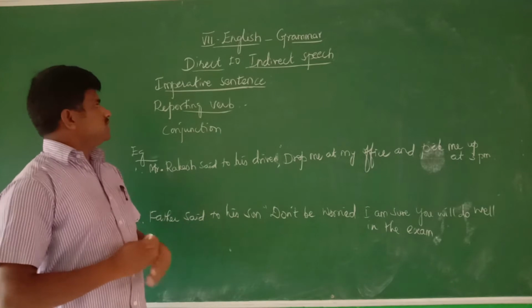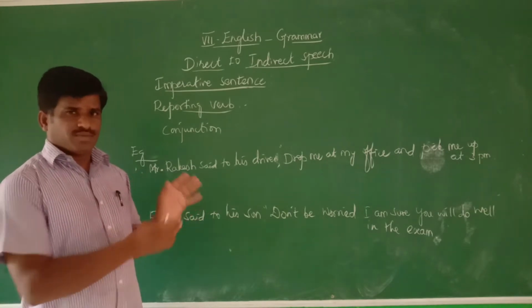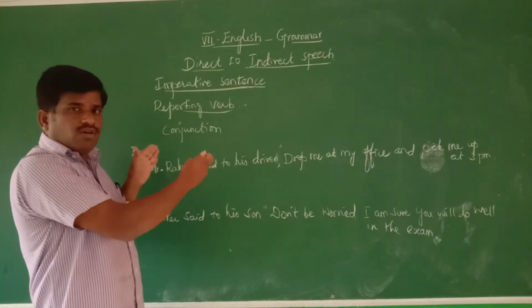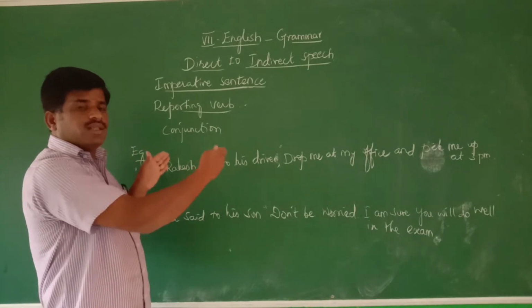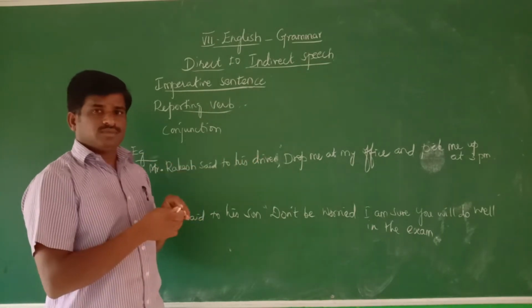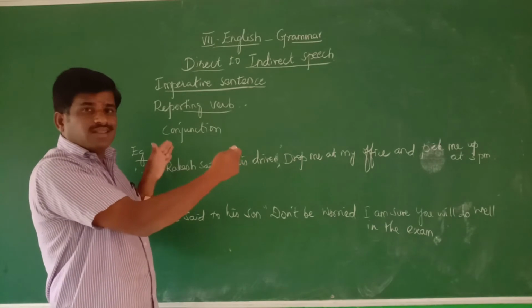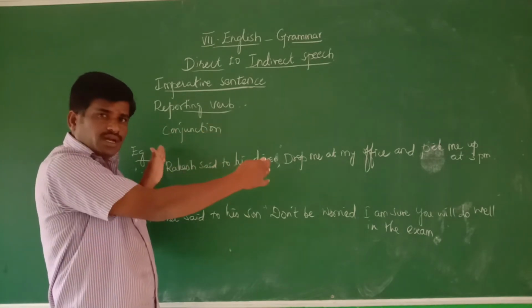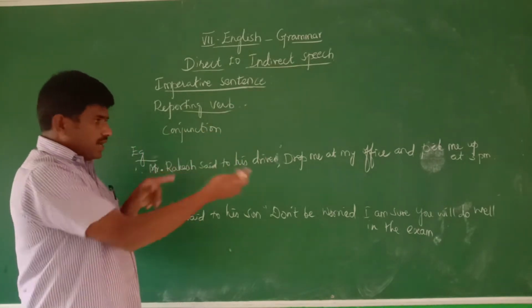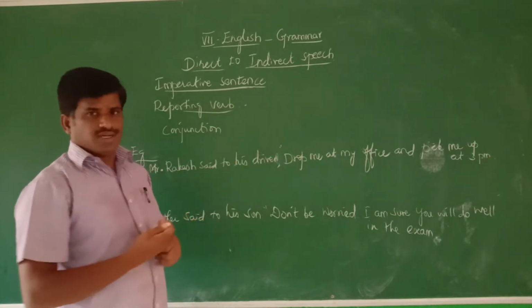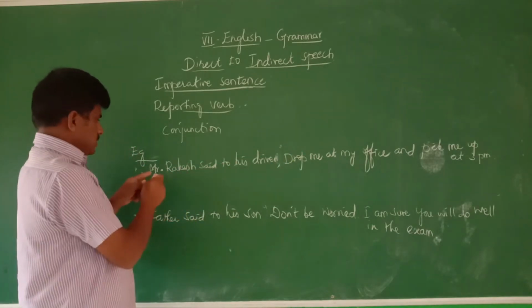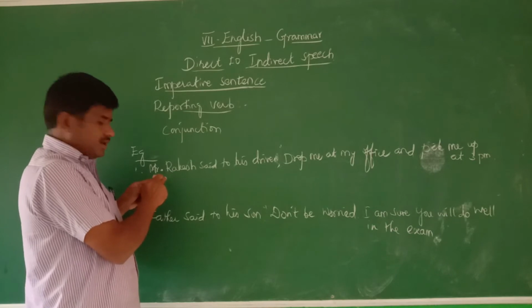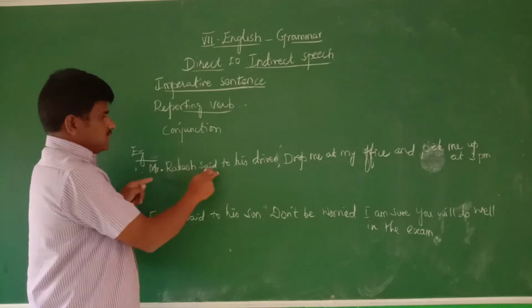In the imperative sentence, you know one part is called reporting and another part is called reported. There are two parts in the direct speech. But by writing examples you will understand. Let's see the example I write here: Mr. Rakesh said to his driver.